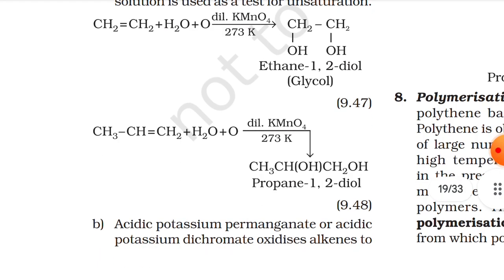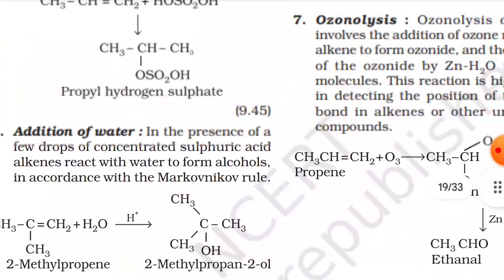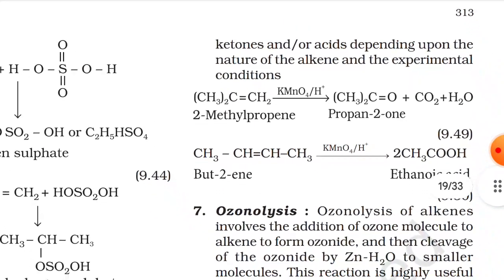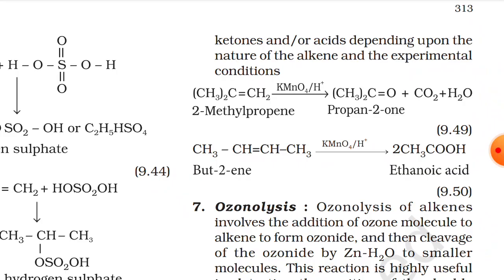Now B. Acidic potassium permanganate or acidic potassium dichromate oxidizes alkenes to ketones and or acids depending upon the nature of the alkene and the experimental conditions. Here are the two reactions that you need to refer.